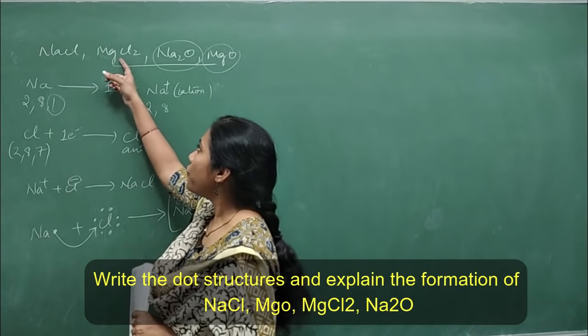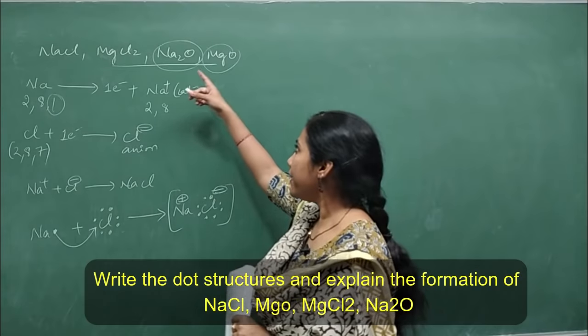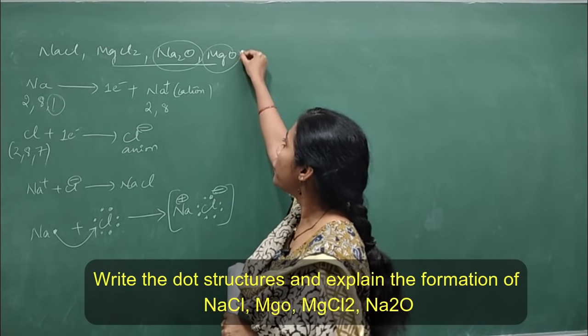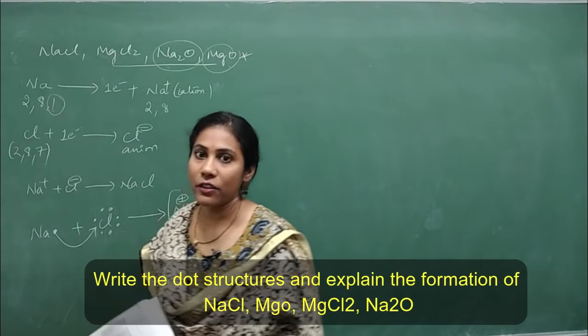Likewise, you have to show it for magnesium chloride, Na2O and MgO. All the 4 compounds are very important. Okay? Fine.